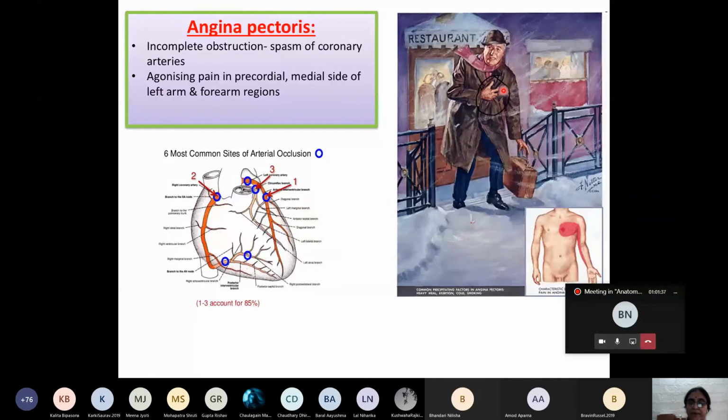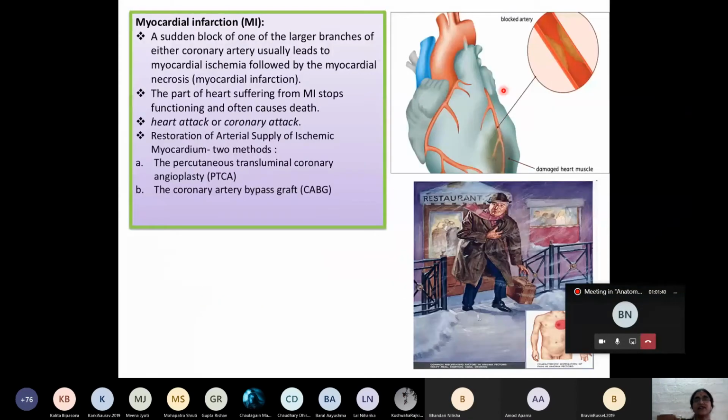Another condition is continuous angina pectoris, or sudden occlusion of the blood vessel. Here you can see sudden occlusion of the right or left coronary artery, or its small or large branches, by thrombus or embolus formation from an atherosclerotic plaque. You can see this atherosclerotic plaque lead to the formation of a thrombus or embolus, which yields sudden occlusion of the vessel lumen, and this may lead to ischemia, which is followed by myocardial necrosis, known as myocardial infarction.